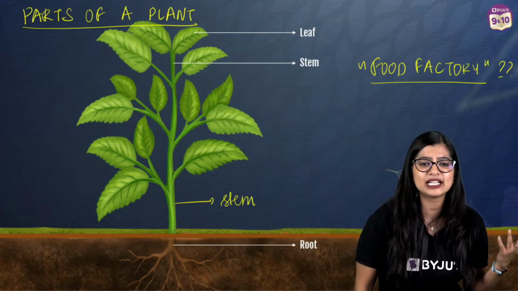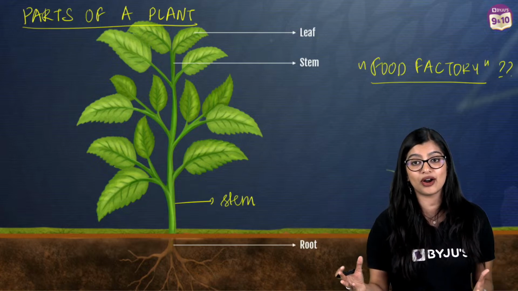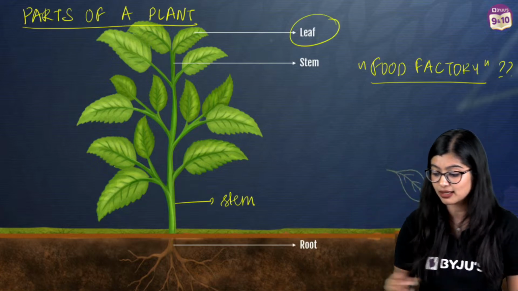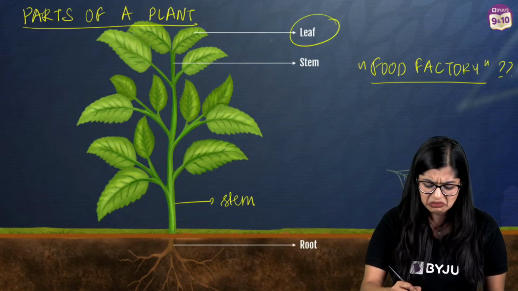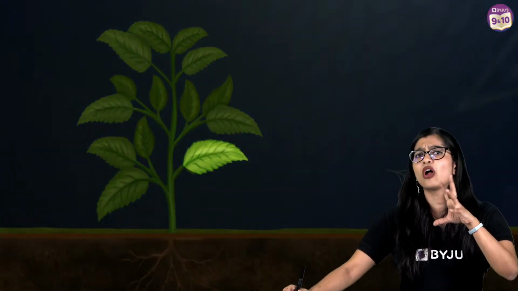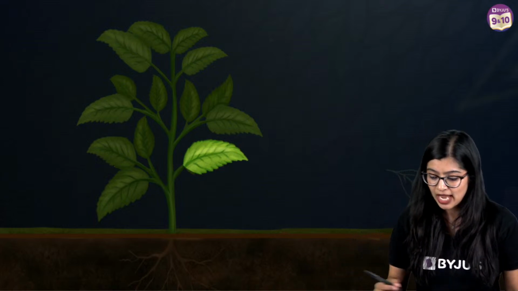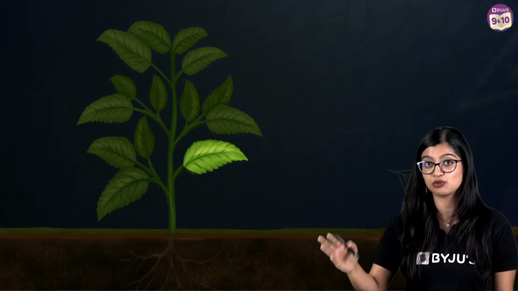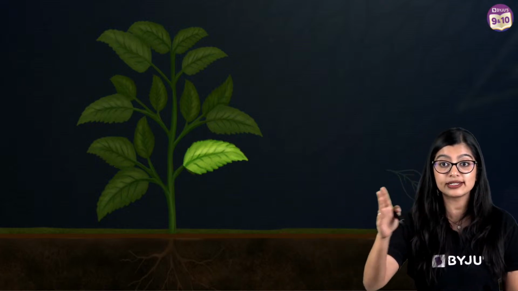It's very simple and easy. Of course, right? It is nothing but the leaf. So let's look a little bit closer into the leaf, right? Now, if leaves are called a food factory, that means that leaves produce their own food, right? And we know that there are certain organisms which produce their own food, and they are called a certain something.